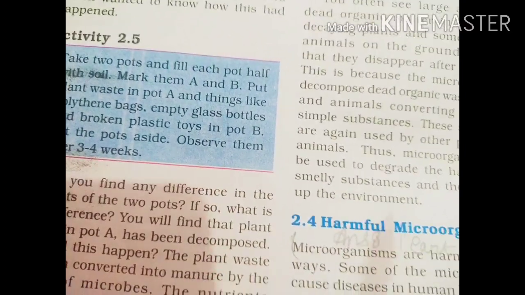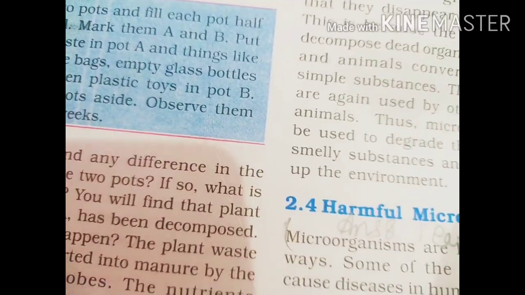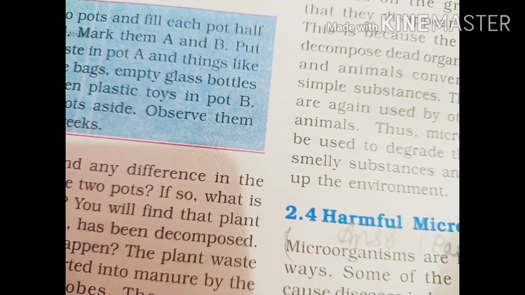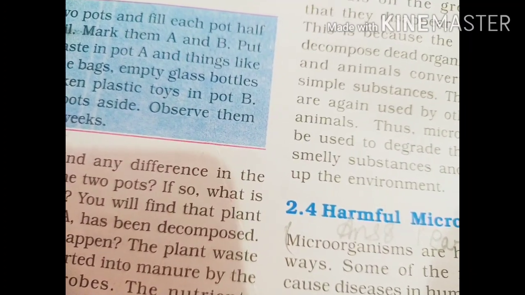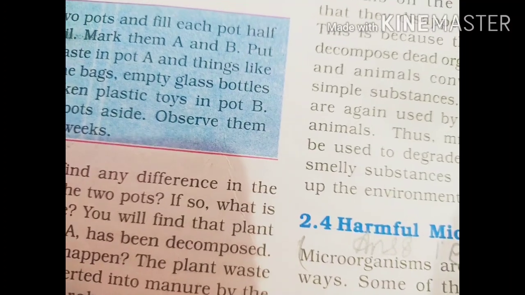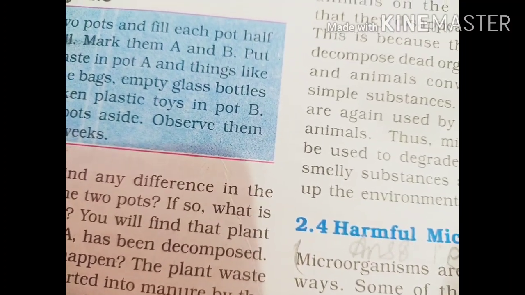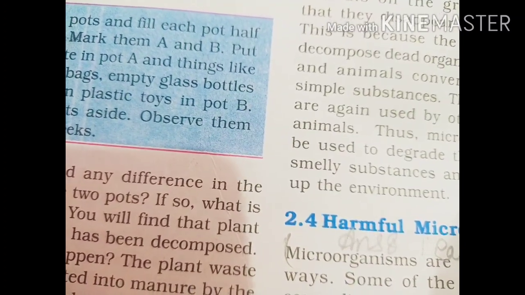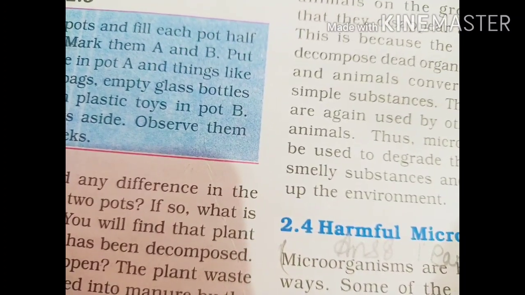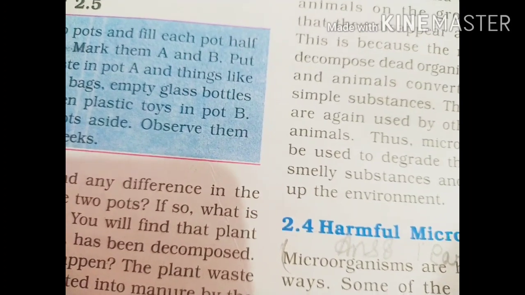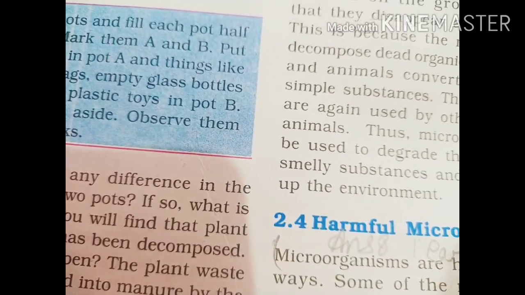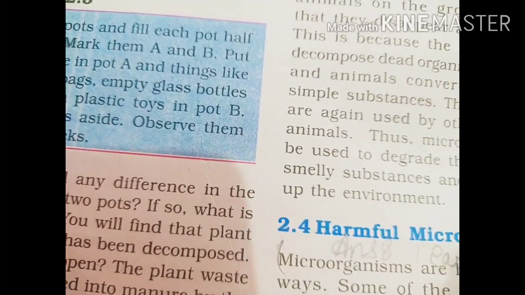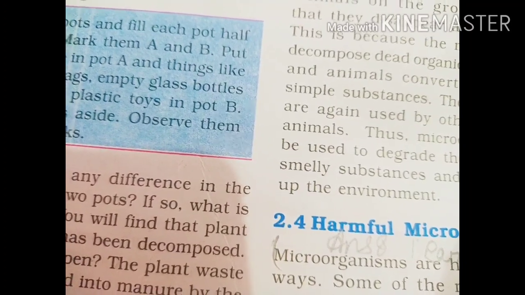Now the second pot, that is pot B, has all the non-biodegradable things, or we can say that they are man-made things. So they are not converted by the microorganisms into simpler kinds of things. Thus they remain as they are in the soil, and we can see all the broken glasses, bangles, polythene bags, sheets, etc.